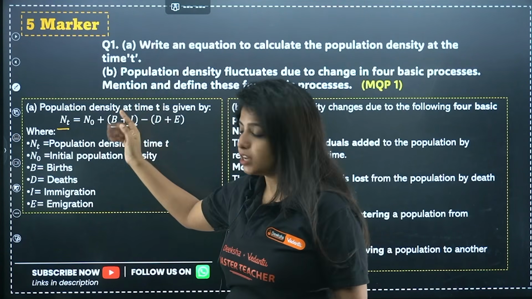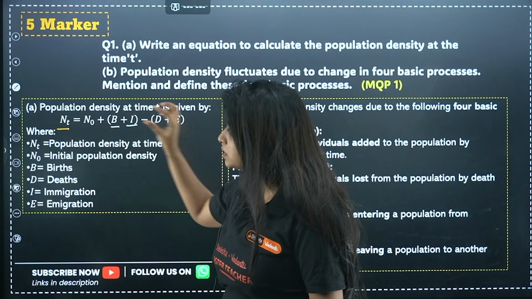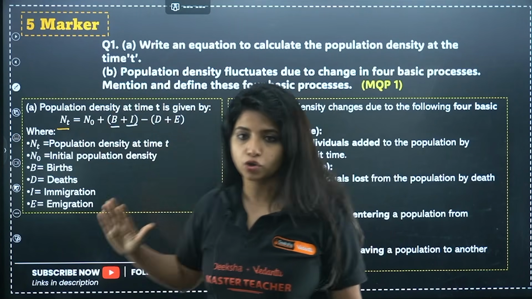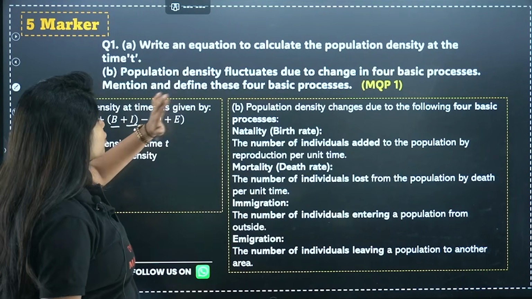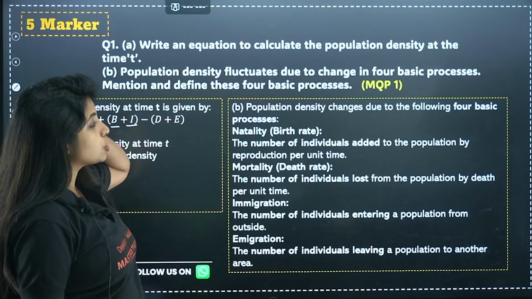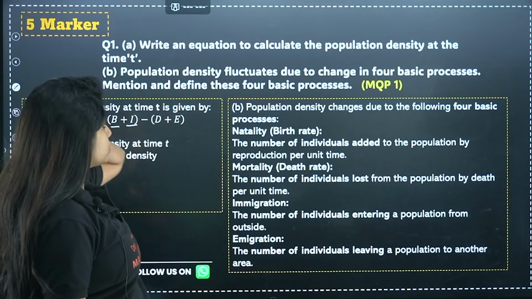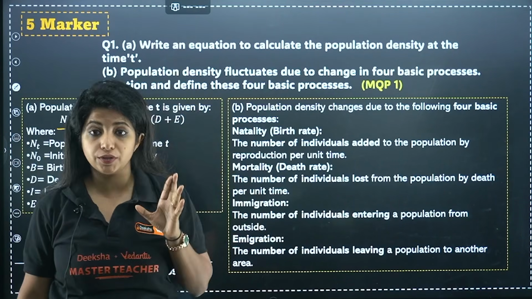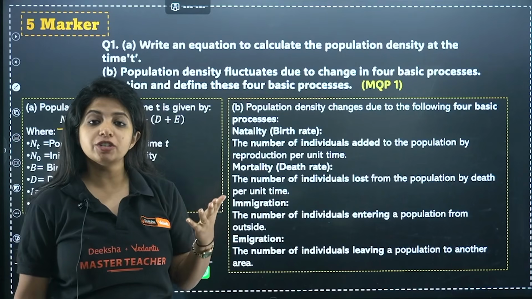Okay, got it? So please mention Nt stands for this, N naught stands for this, and the list should go on. Now, they have also mentioned one more thing. Population density fluctuates due to change in 4 basic processes. Mention and define these 4 basic processes. So one is why population density fluctuates.